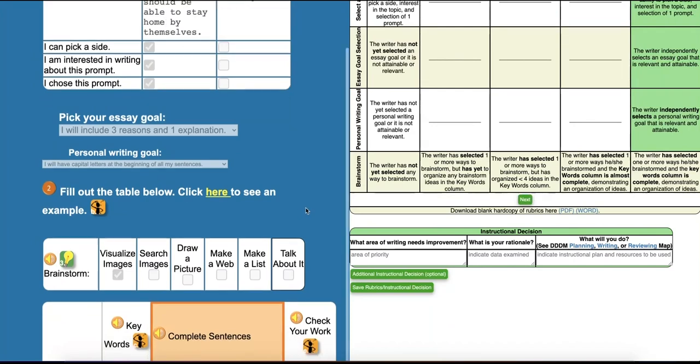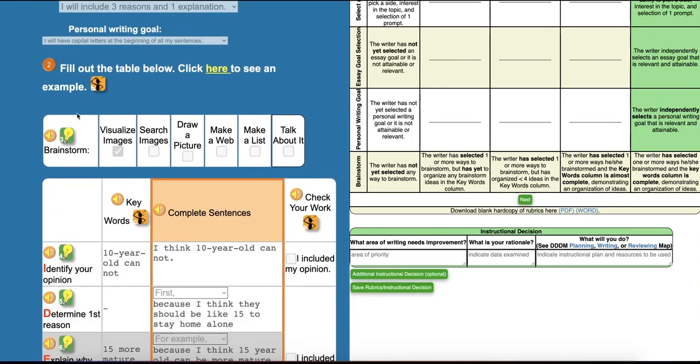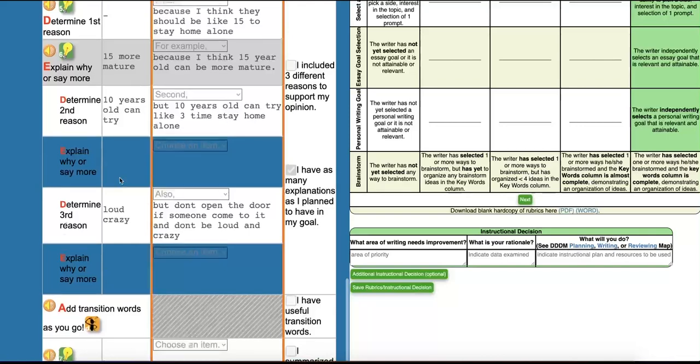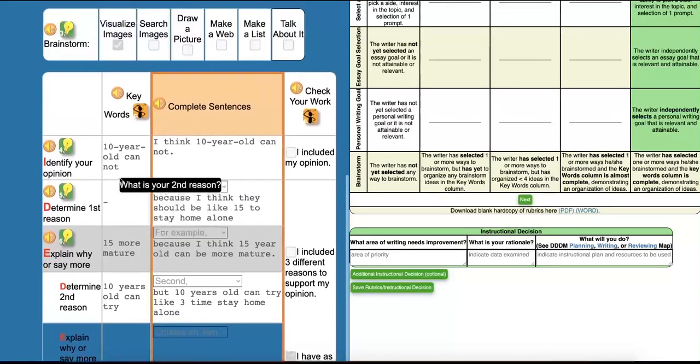Next, I look at the brainstorm box in the TBGO in the keywords column. She has brainstormed in one way, visualize images, and she has completed most but not all keyword boxes. So she will earn a 3.